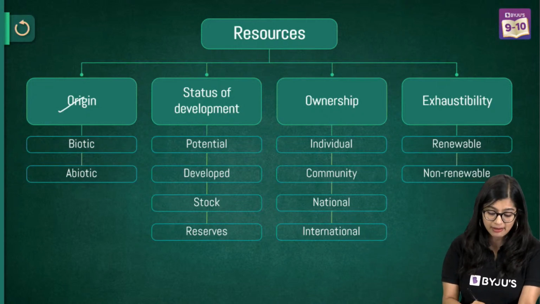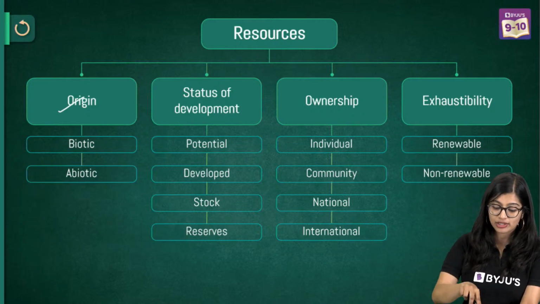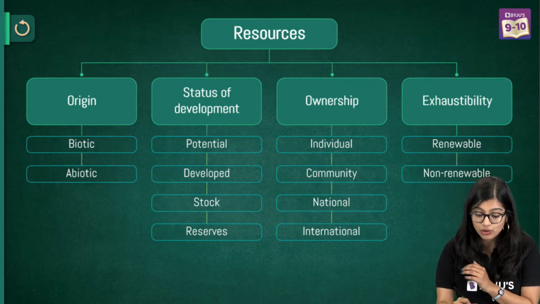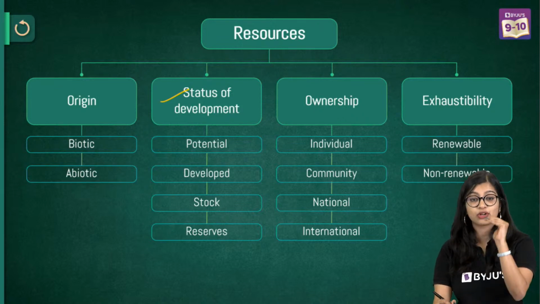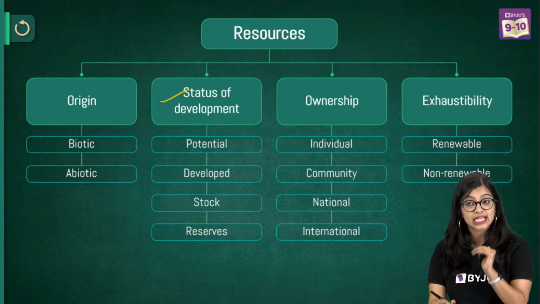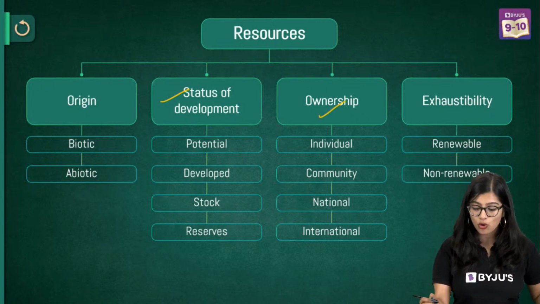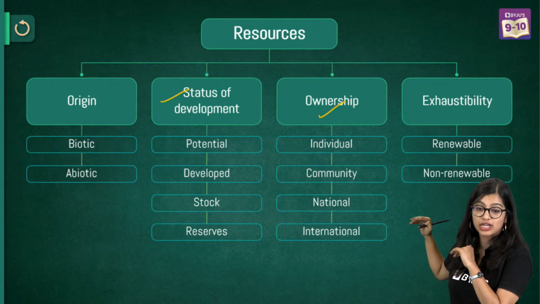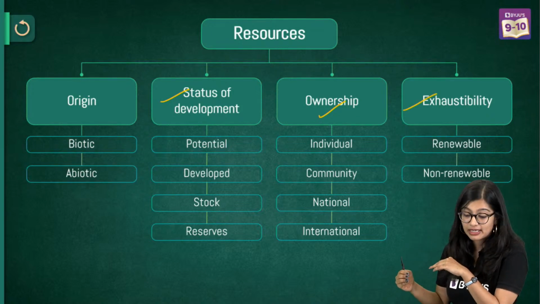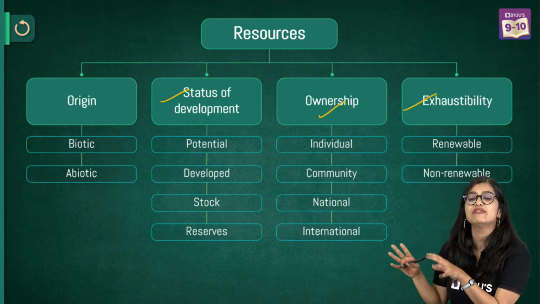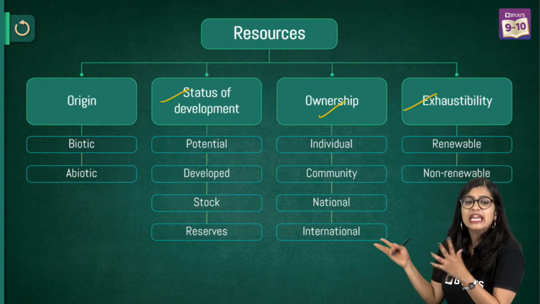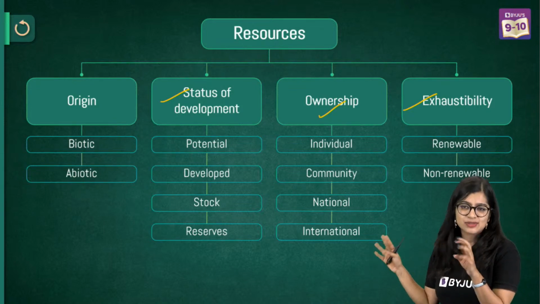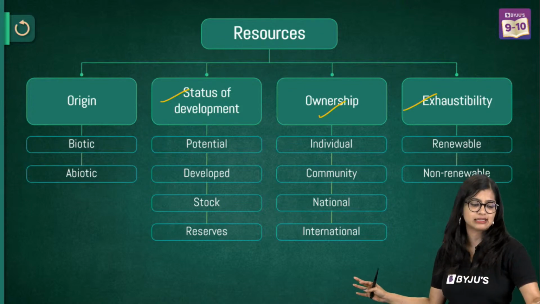It can be classified based on origin, where you have biotic and abiotic resources. Based on status of development, you have potential, developed, stock and reserve resources. Based on ownership, you have individual, community, national and international. Based on exhaustibility, you have renewable and non-renewable resources. It will mainly not come in boards, but you just need to go through it. It's as simple as that.